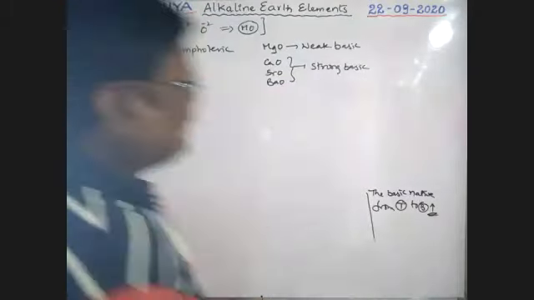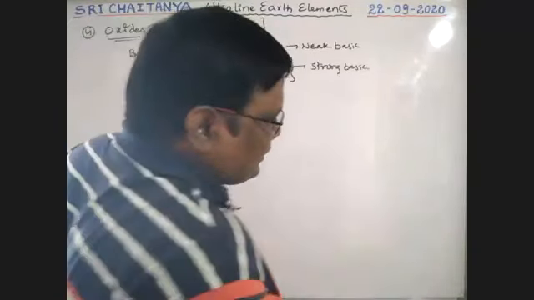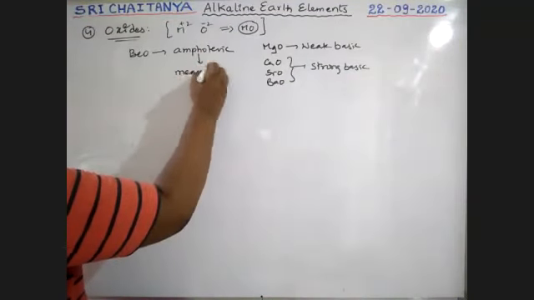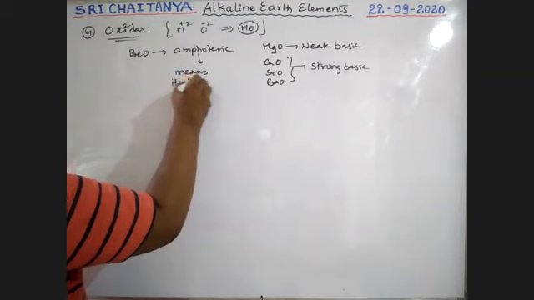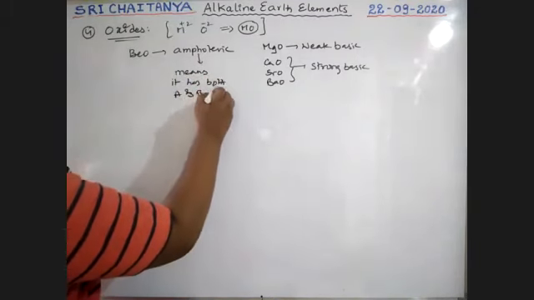So how to explain the amphoteric nature of beryllium oxide? Amphoteric nature means it has both acidic and basic nature.